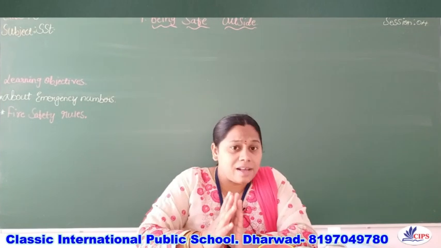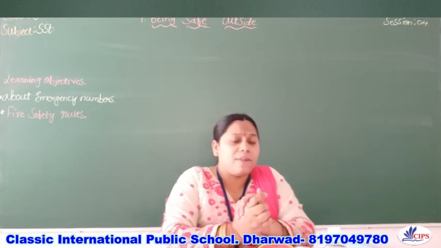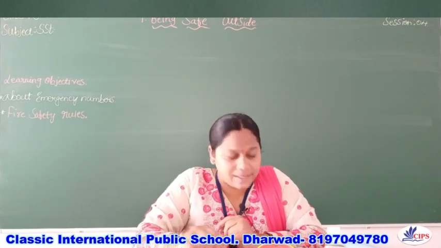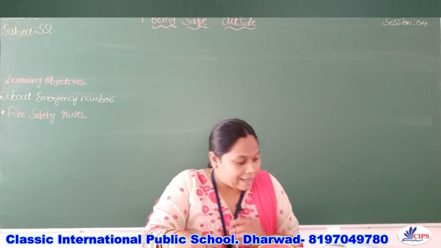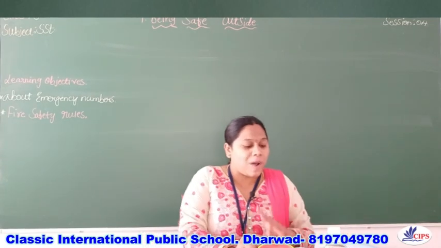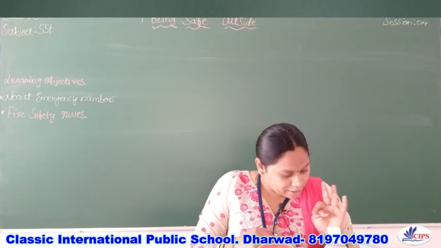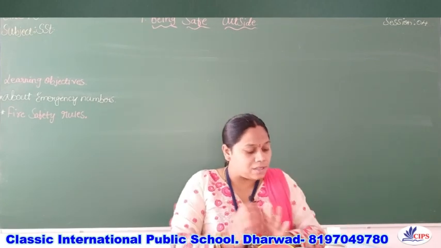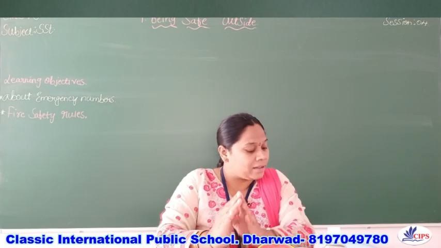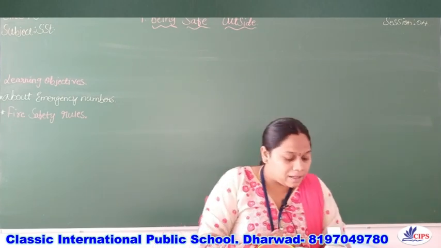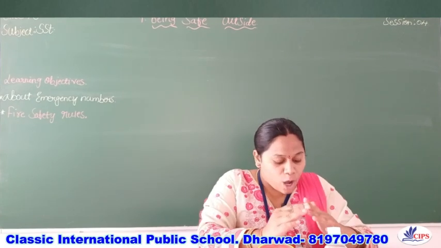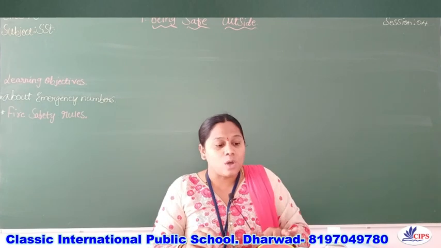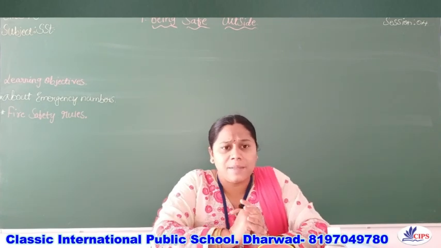Children, in the last class I already told what precautions we have to take. We discussed five safety rules. Yes or no? So once again we will recap. Fire can be caused by electrical appliances, short circuits, matchsticks, gas burners and stoves, burning candles, earthen lamps and firecrackers. Fire can cause large scale destruction as it spreads very quickly. So what precautions do we have to take, children?